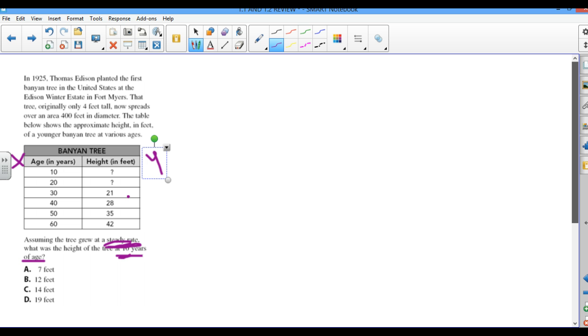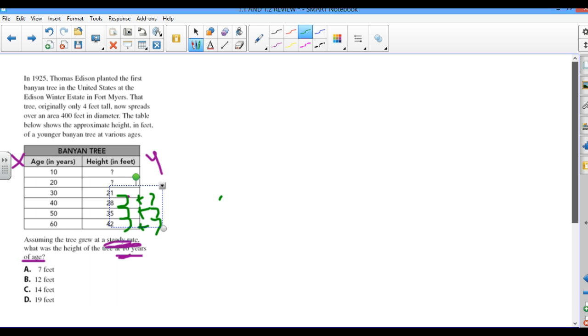Every 10 years it's going up by 7. So from here to here it's going up by 7, and from here to here it's going up by 7.